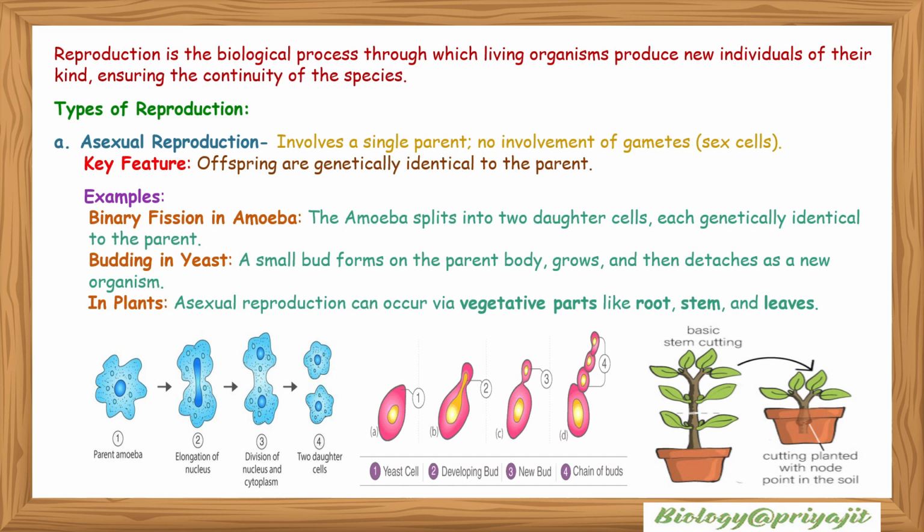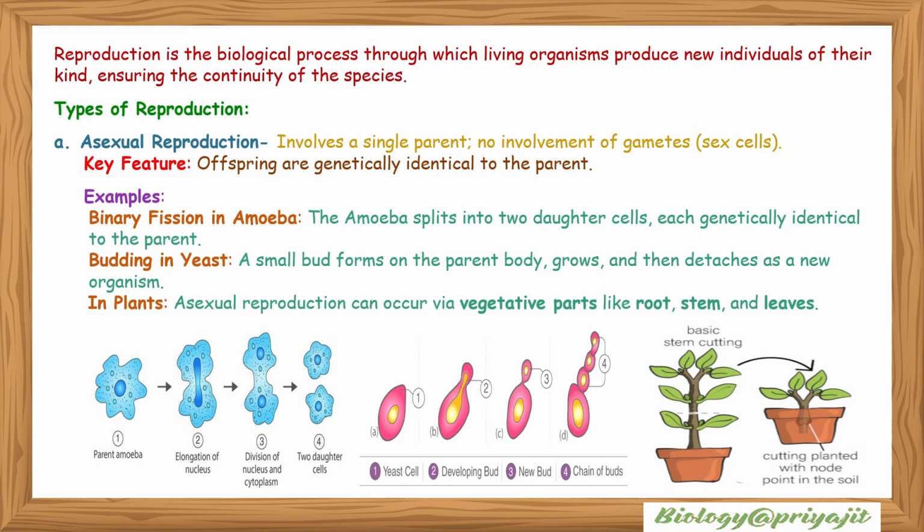Reproduction is fundamentally the biological process through which living organisms produce new individuals of their own kind, ensuring the continuity of the species. Types of reproduction. Reproduction basically has two types: asexual reproduction and sexual reproduction. Asexual reproduction involves a single parent, with no involvement of gametes or sex cells. The key feature is that offspring are genetically identical to the parent in asexual reproduction.